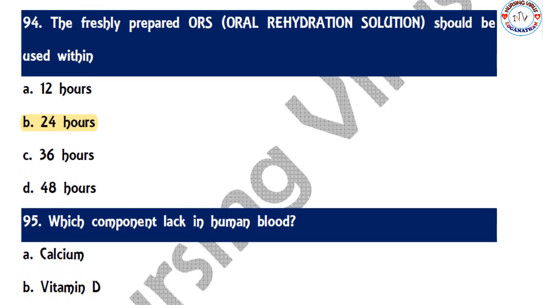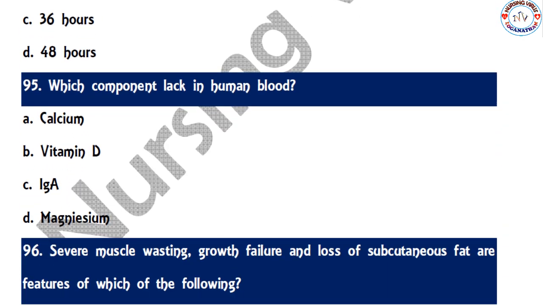So next one. Which component is lacking in the human blood? Calcium, vitamin D, IgA, and magnesium. So nowadays many females and men are having issues with vitamin D.